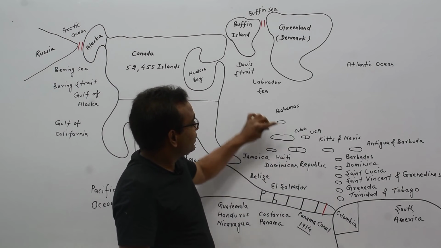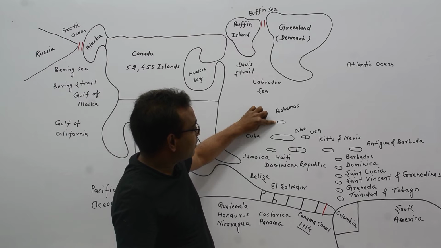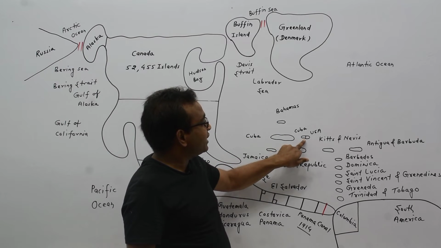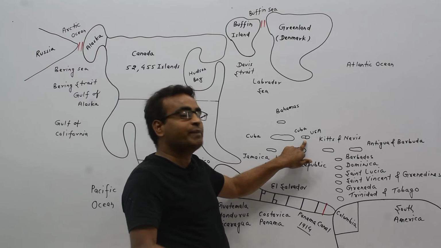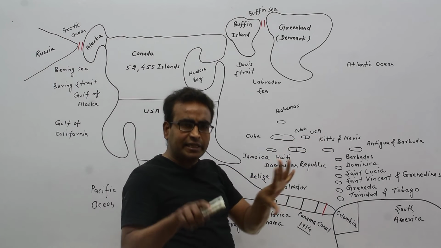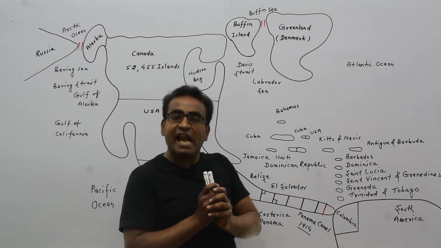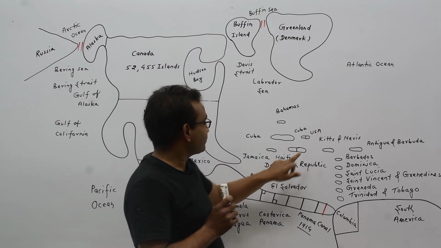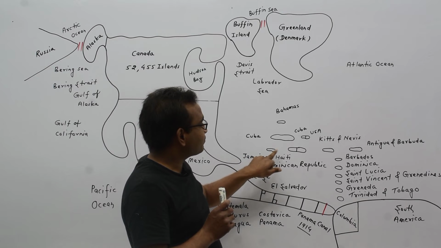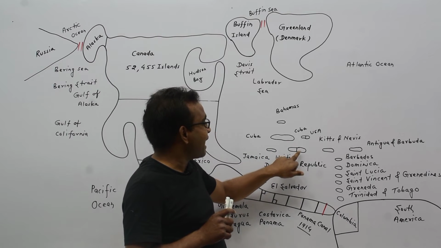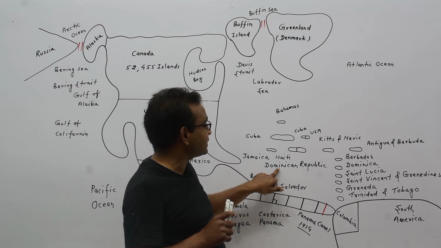Look at here. This is Bahamas. This island is known as Cuba. This island is occupied by Cuba and USA. It means Cuba is directly making a land border with USA. This is Jamaica.